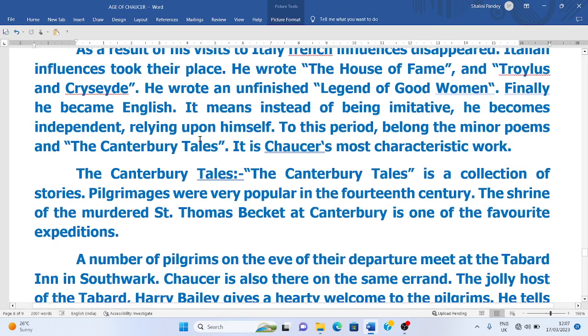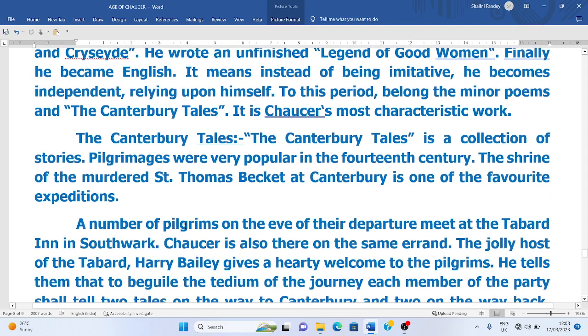Finally, he became English. It means that instead of being imitative and instead of becoming French or Italian, he became English. The influence of English became prominent in him, and he became independent, relying upon himself, his English language and his themes. And so, to this period belong the minor poems and the Canterbury Tales. So, in this age he wrote some minor poems also, and his magnum opus, the Canterbury Tales. Now it is Chaucer's most characteristic work.